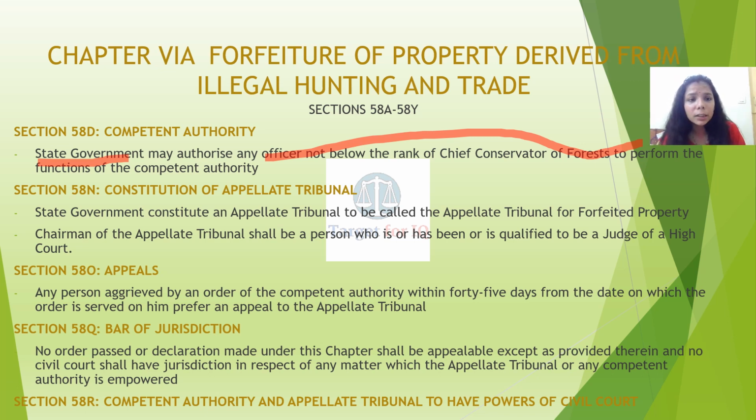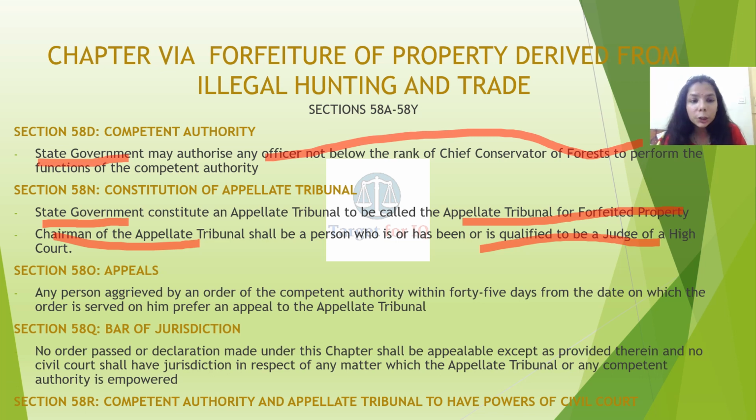Section 58N, constitution of appellate tribunal. State government shall constitute an appellate tribunal to be called the Appellate Tribunal for Forfeited Property. The chairman of the appellate tribunal shall be a person who is or has been qualified to be a judge of the High Court. Section 58O, appeals. Any appeal from an order of the competent authority shall be made within 45 days from the date on which the order is served, and he has to prefer this appeal to the appellate tribunal.